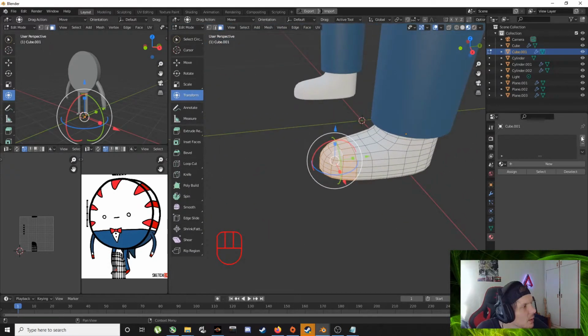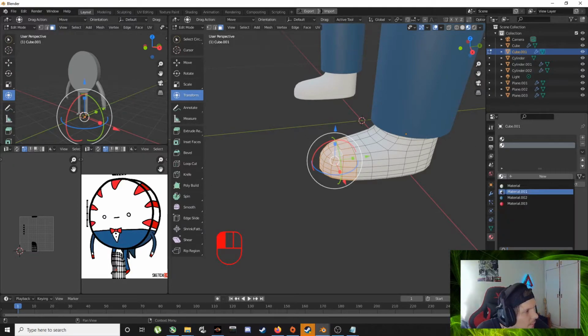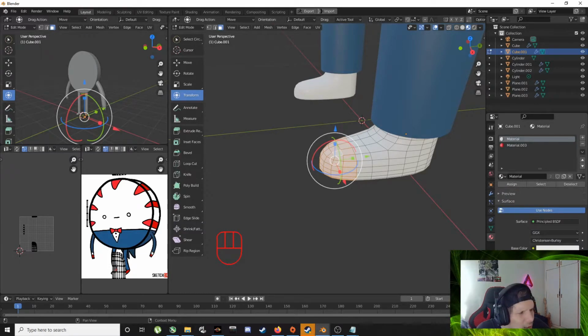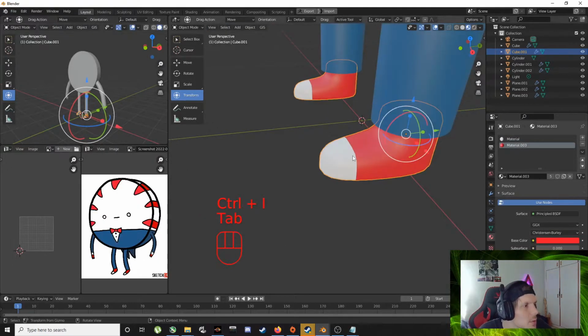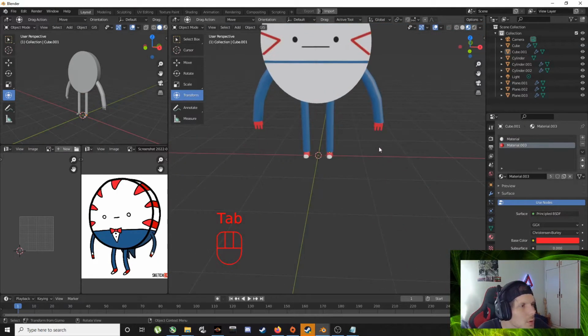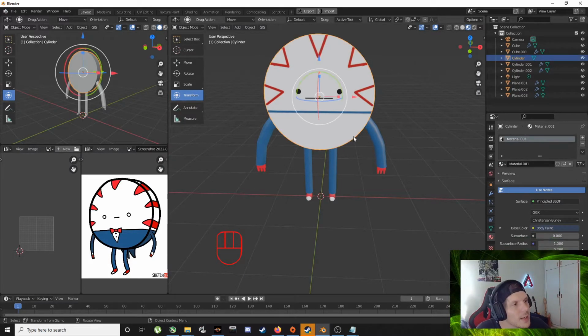Material, new, because we're gonna need 2 materials, right? And then we want red and we want white. Is this white? This is more gray. Okay, white. So white tip, assign. Control I, red, assign. Boom. Cool, and let's finish up this bad boy.